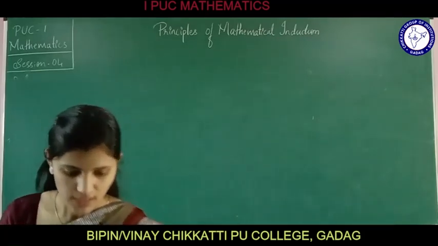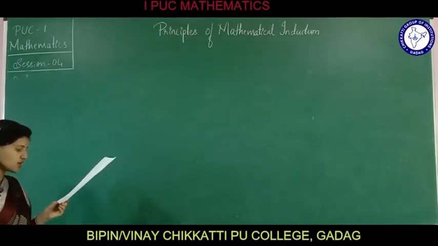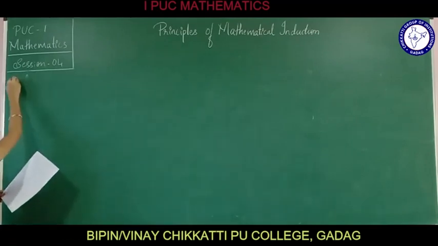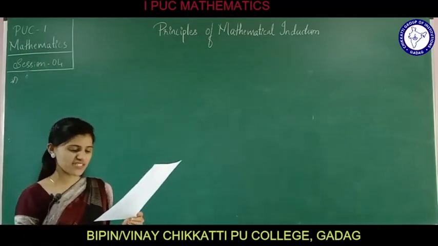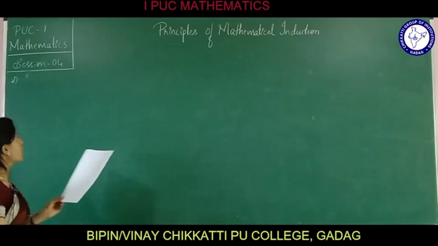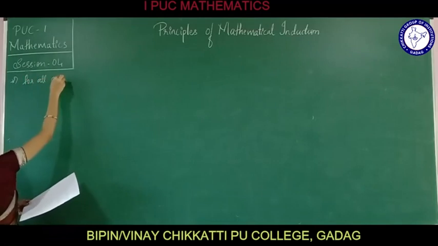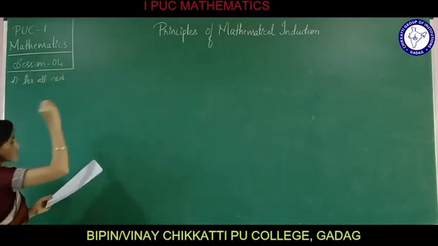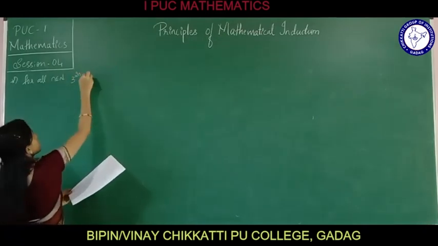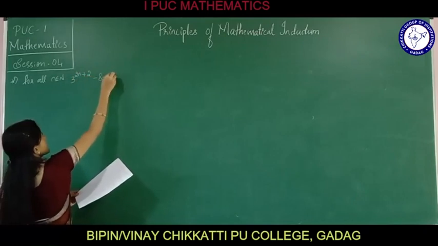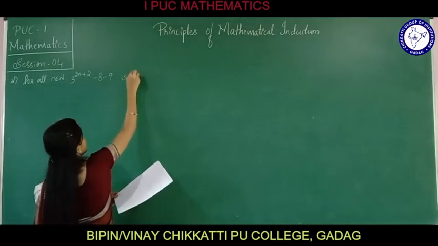Prove the following by using the principle of mathematical induction for all n belongs to N, such that 3 raised to 2n plus 2 minus 8n minus 9 is divisible by 8.